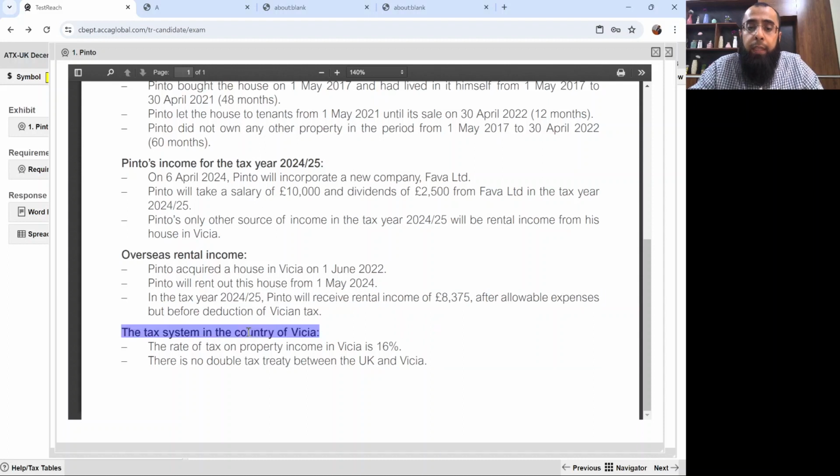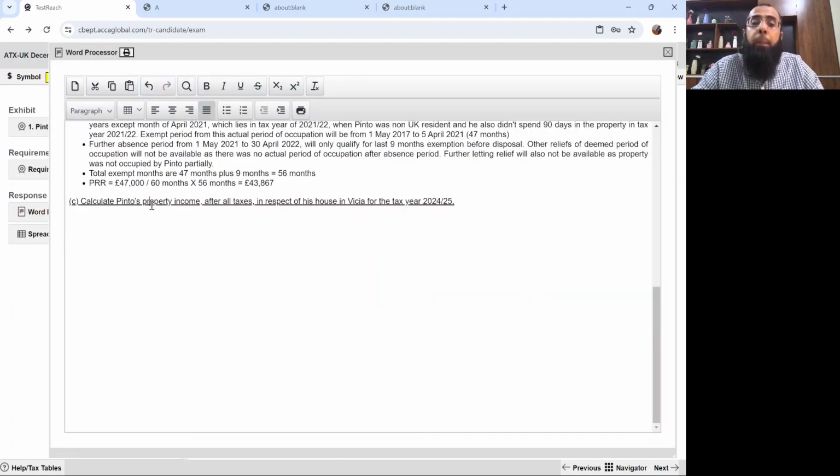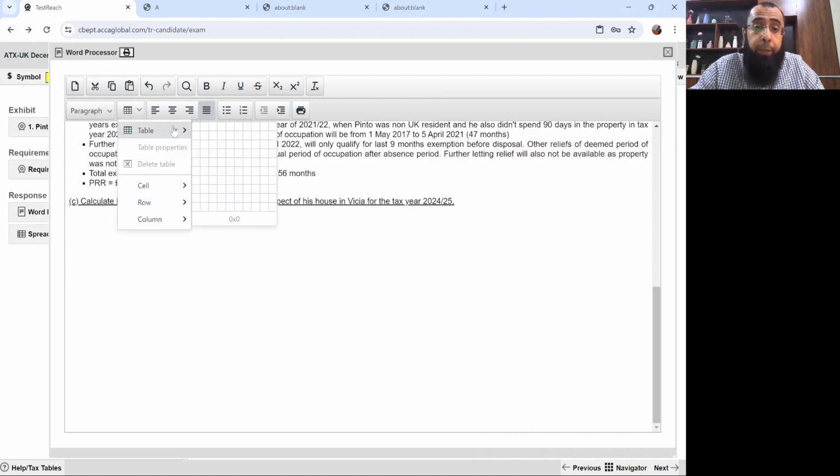The rate of tax on property income in Vicia is 16%. There is no double tax treaty between UK and Vicia. Now, what we have to do is we have to calculate the Pinto's property income after all taxes in respect of his house in Vicia for the tax year 24-25.